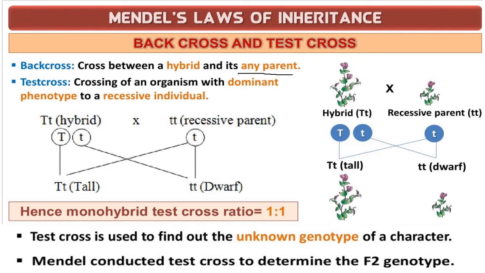A back cross, as I told you, is a cross between a hybrid and any of its parents. Coming to the test cross, it is the crossing of an organism with a dominant phenotype to a recessive individual. If this sentence is difficult for you, I'll tell you in an easier way. A cross between an F1 hybrid and its recessive parent becomes a test cross. A cross between the F1 hybrid and any of its parents becomes the back cross.